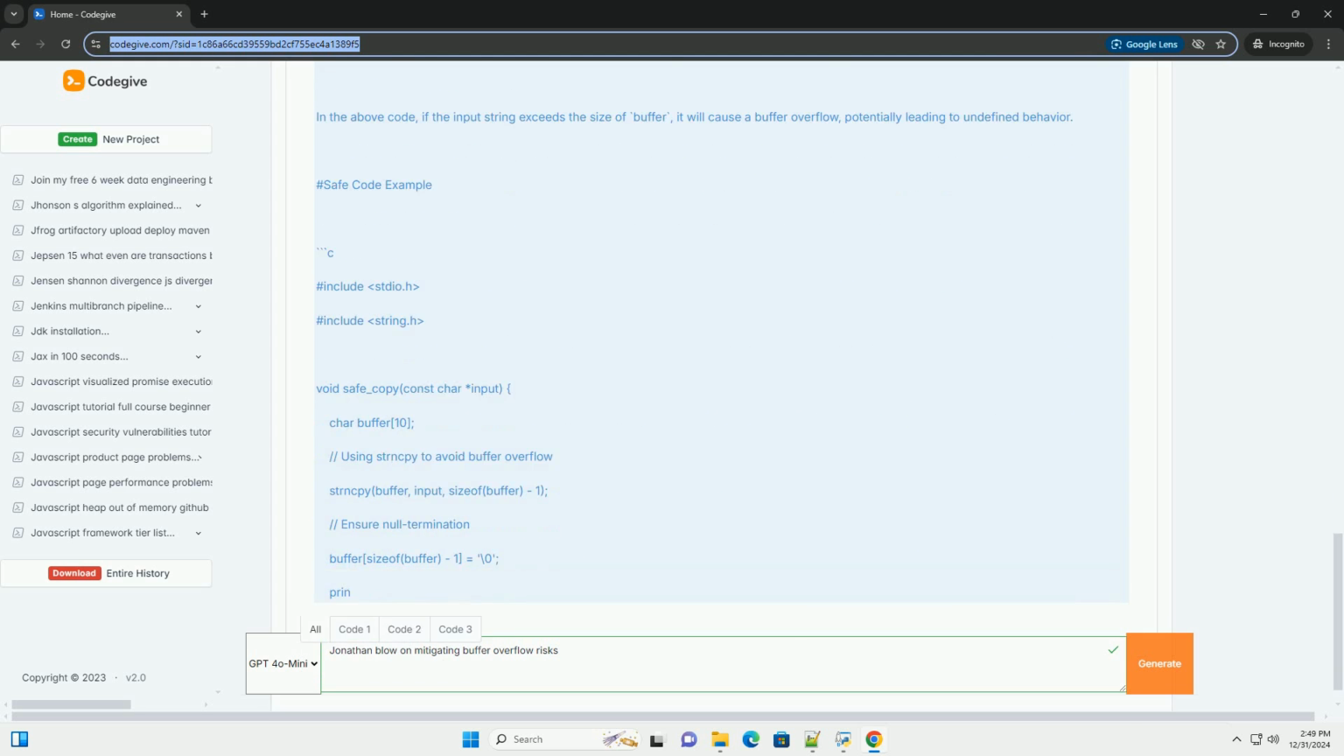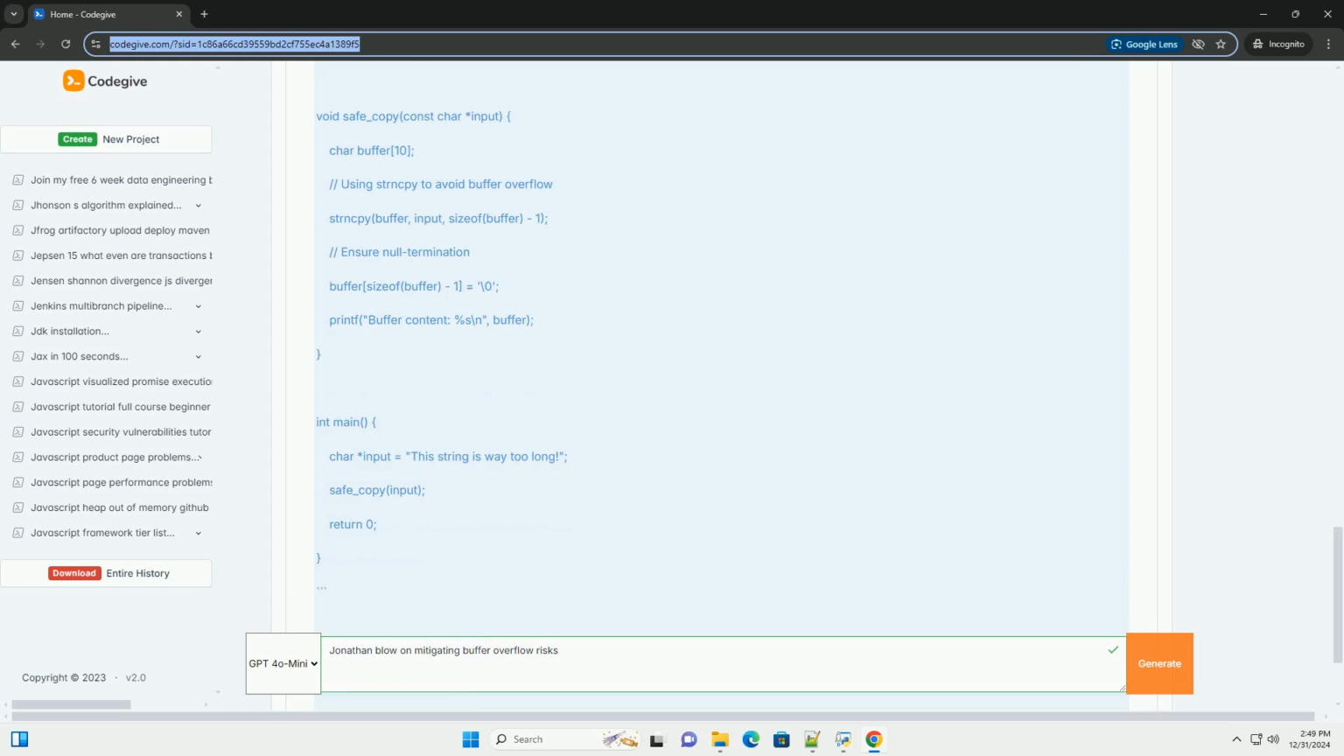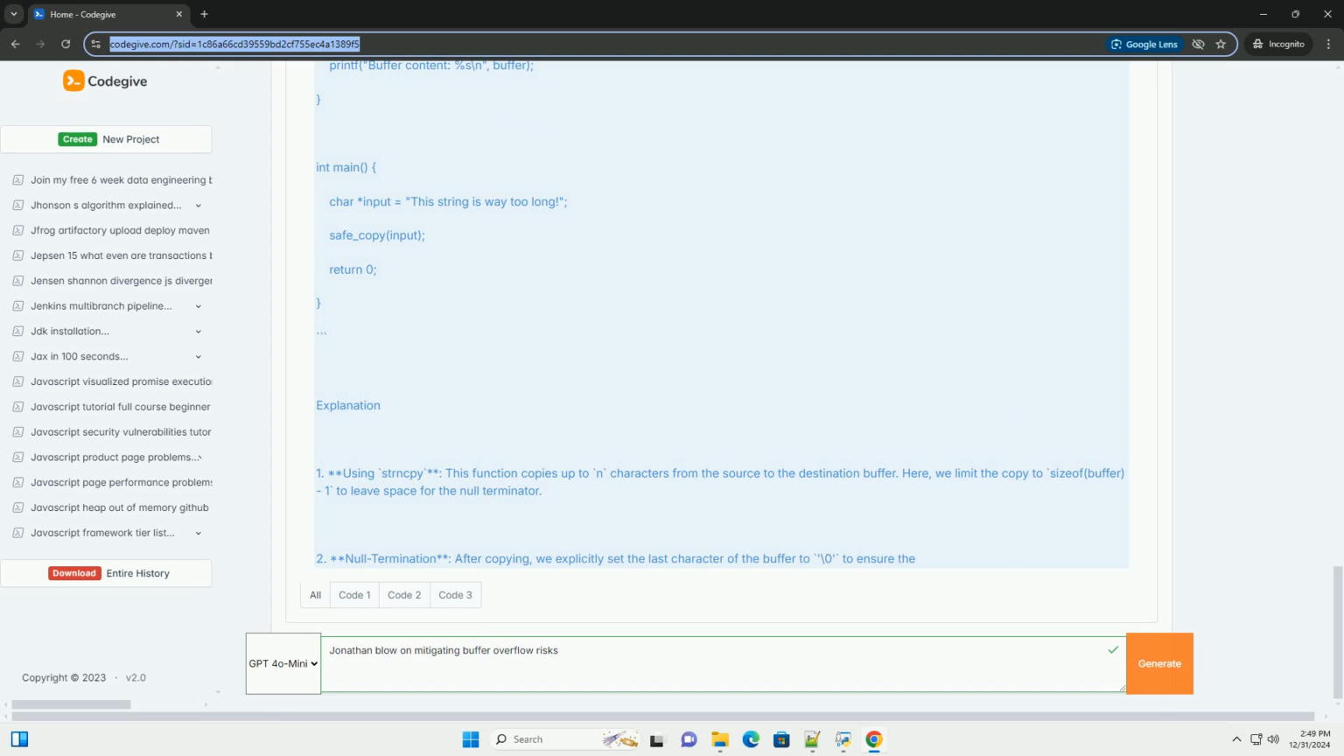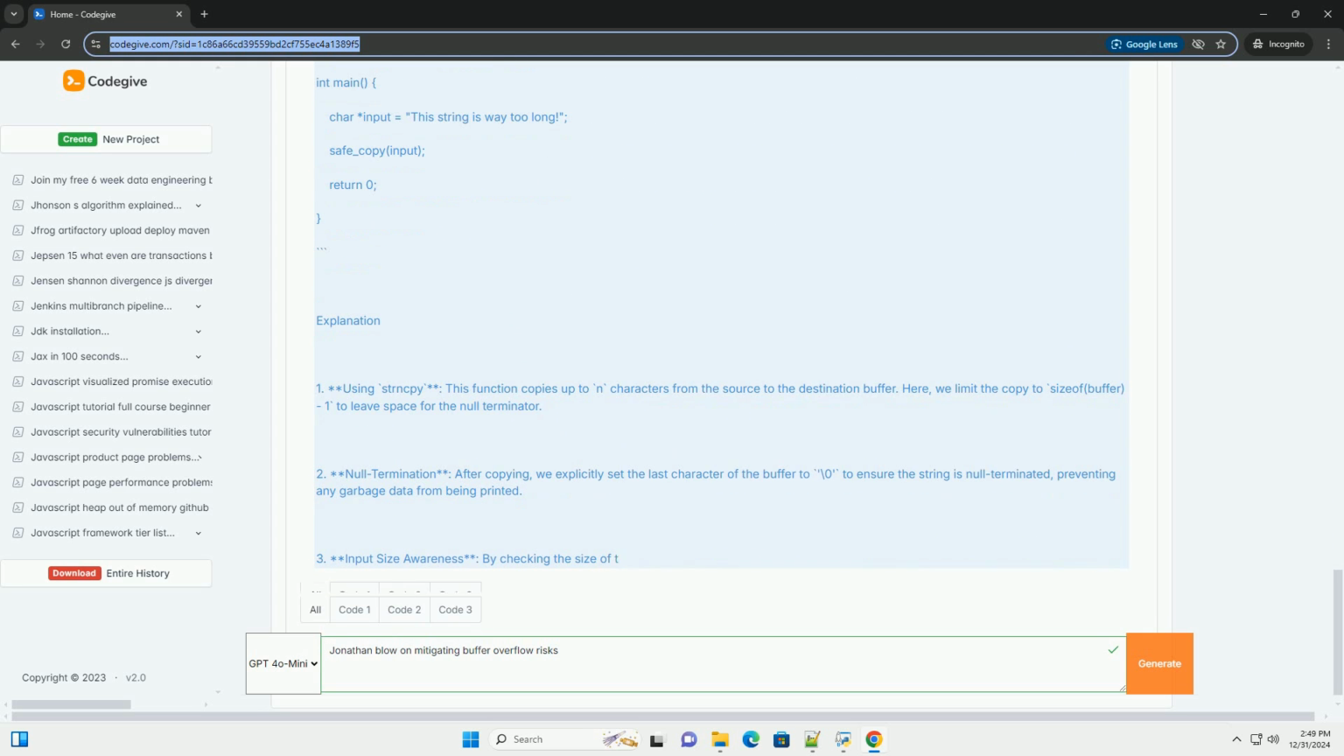Buffer overflows occur when a program writes more data to a block of memory, the buffer, than it can hold. This can lead to unexpected behavior, crashes, or security vulnerabilities, allowing attackers to execute arbitrary code. To mitigate buffer overflow risks, developers can adopt several strategies, which I'll explain along with code examples.